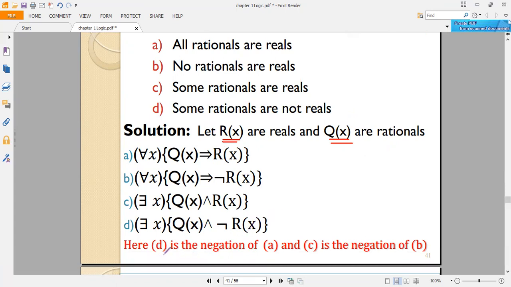So clearly D is the negation of A, the negation of A is D, and the negation of B is C. The negation of C is B.